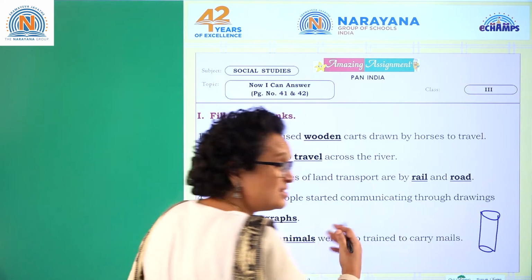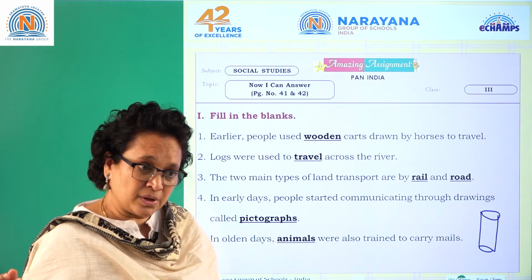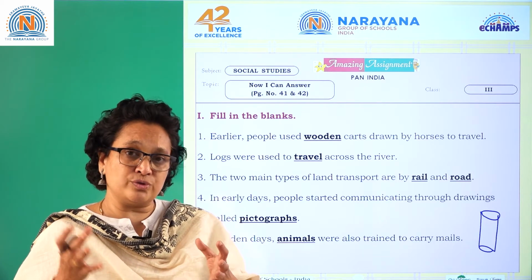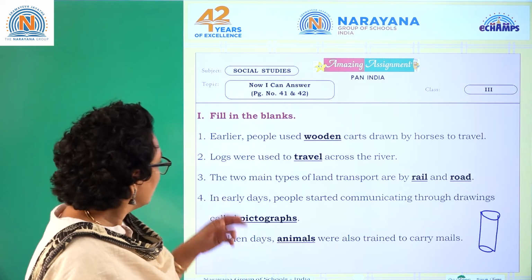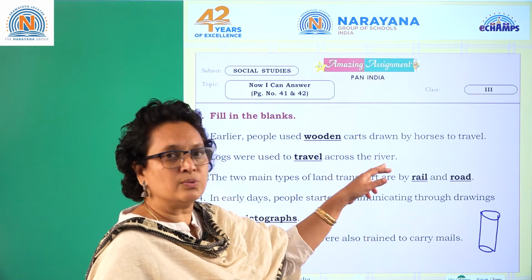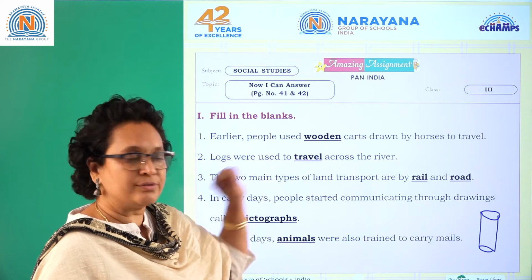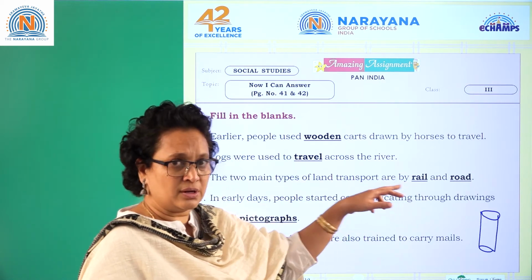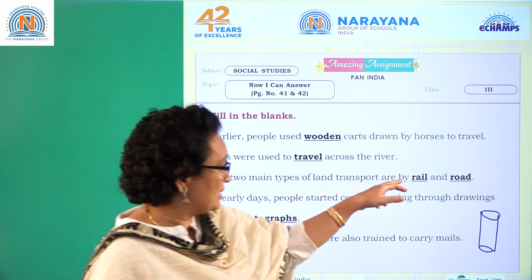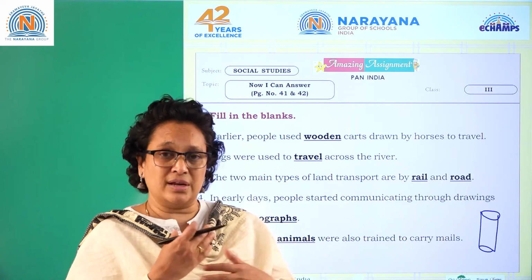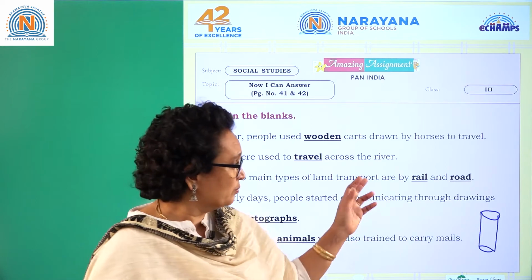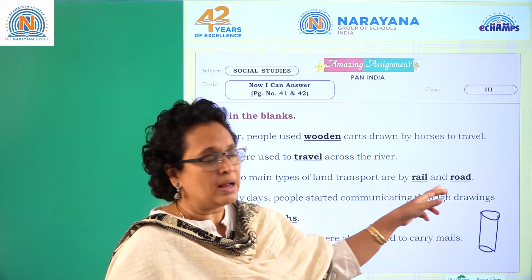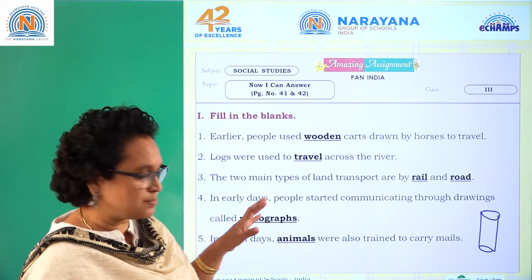They cut the trees and throw them in the rivers so that they travel from one place to another, and people used to travel sitting on the logs also. Logs were used to travel across the river. So in place of the blank, you need to write travel. Two main types of land transport are dash and dash. Rails and road. You have the railways as well as the roadways. If you compare, railways is much cheaper than the roadways. But both are land transport.